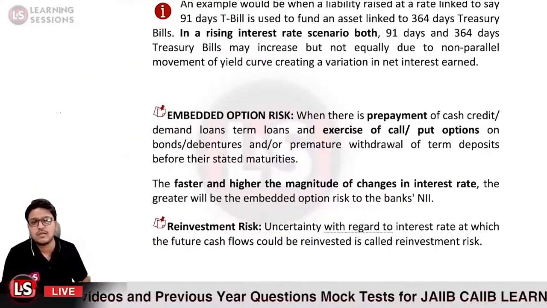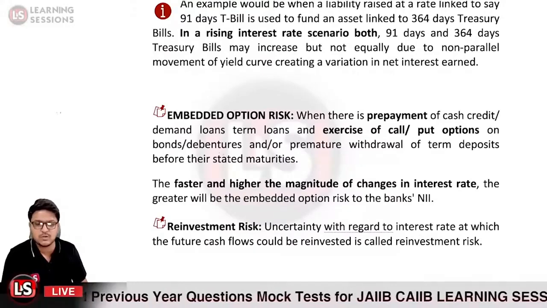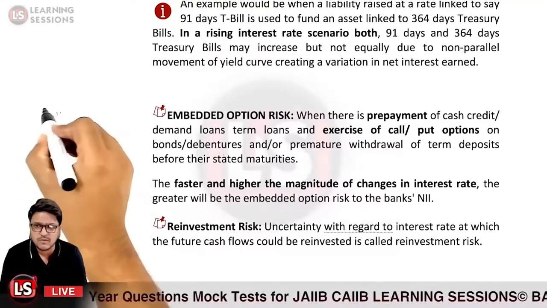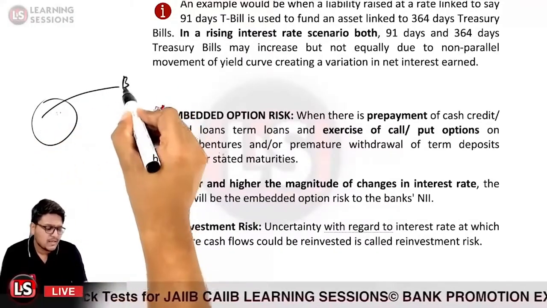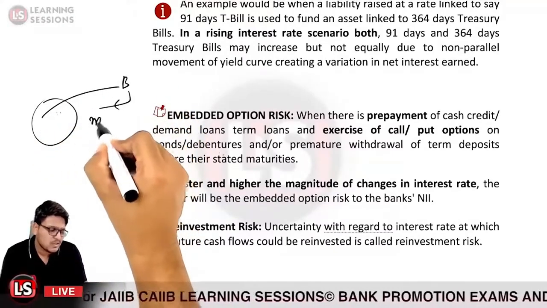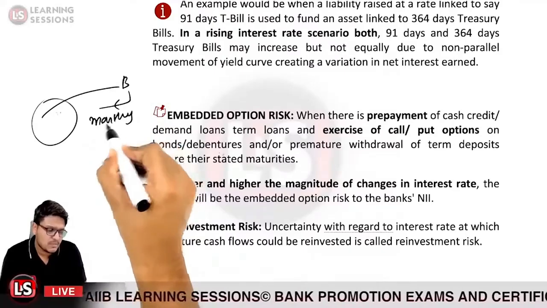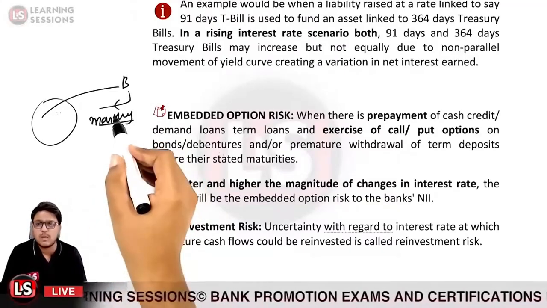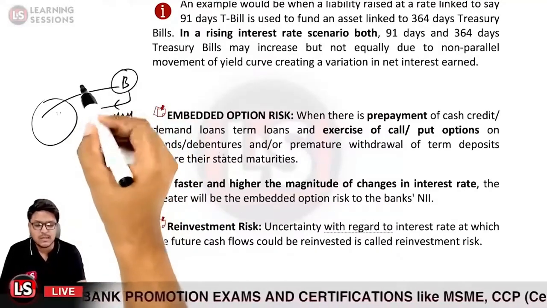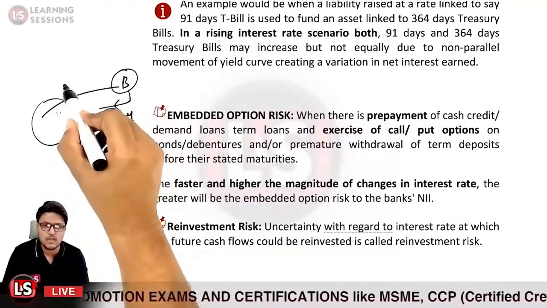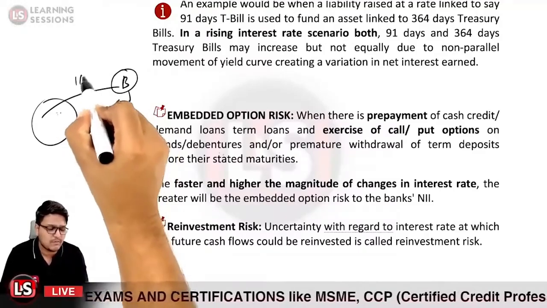Then it is related to the reinvestment risk. Now what is reinvestment risk? Let us take the case where you have lent money to person B, and he is repaying the amount in monthly installments. Let us assume that you have lent the money to person B at 11%.